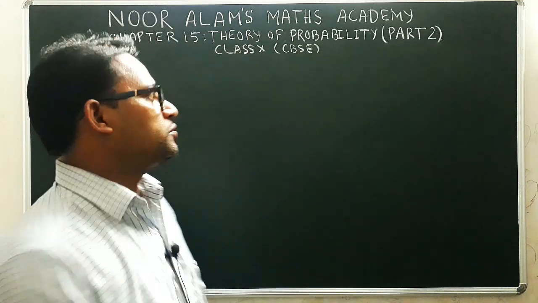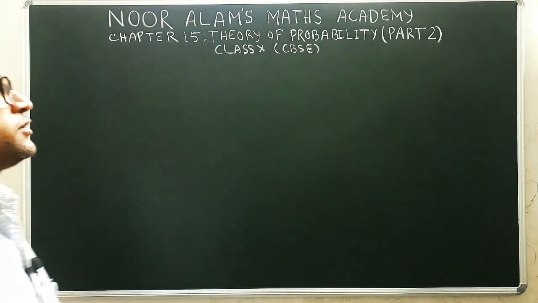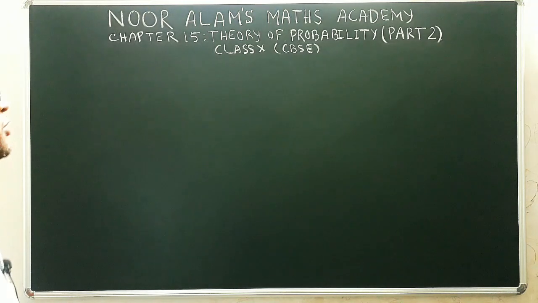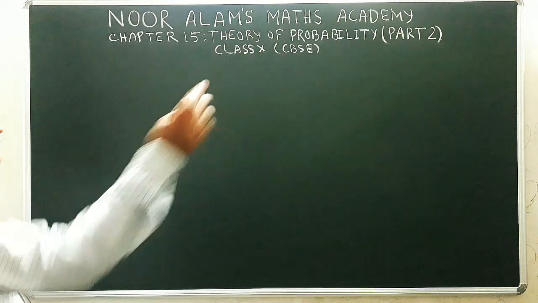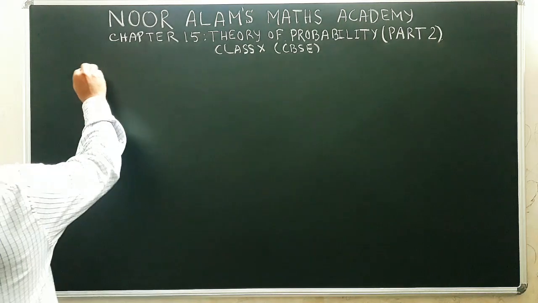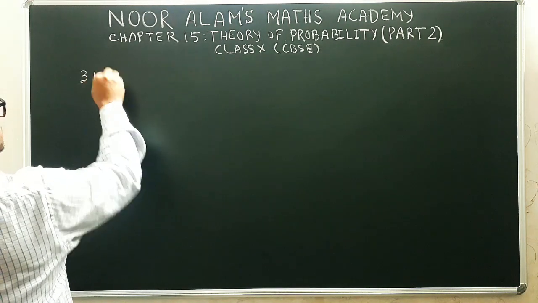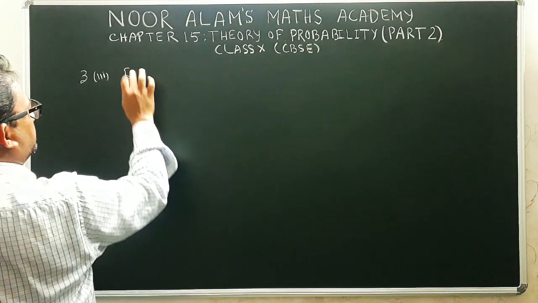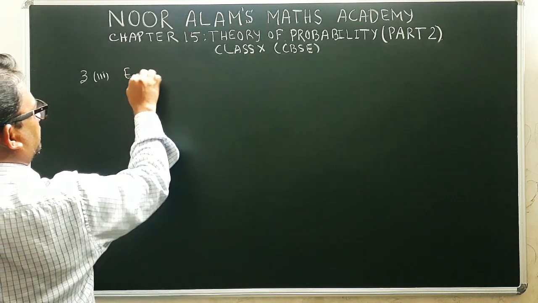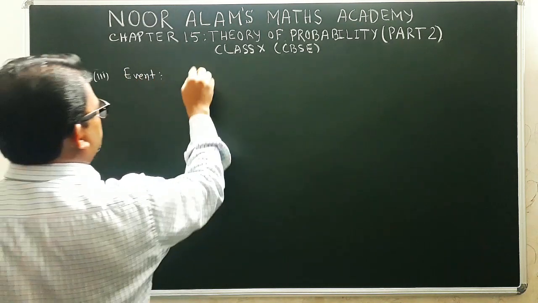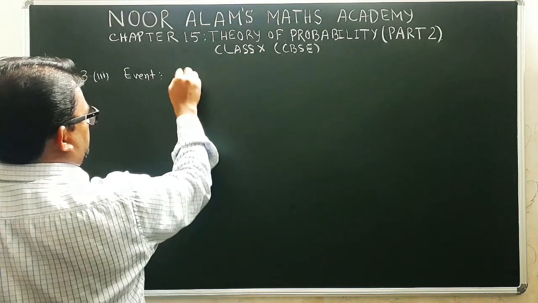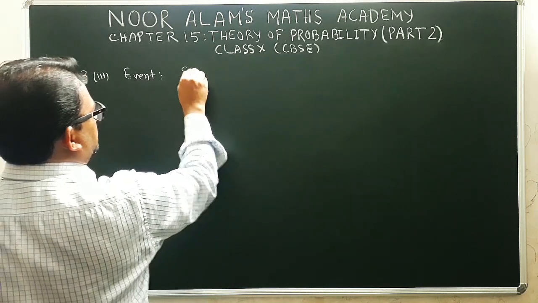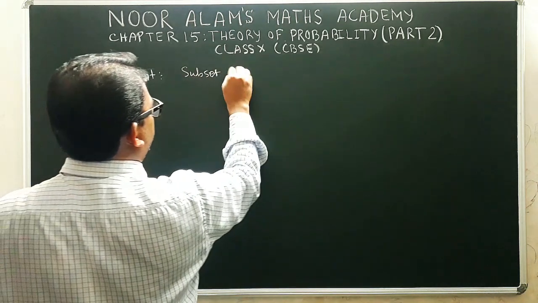Today we are going to continue our lecture 2 on the topic of theory of probability. In the last class we have done the sample space. Now after that we have the definitions of event. Now what is event? Event is a subset of sample space.